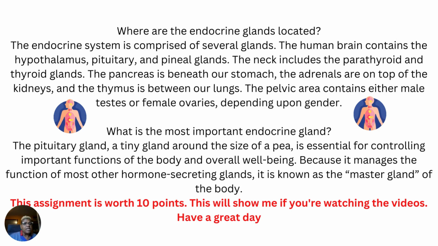What is the most important endocrine gland? Remember, I reviewed this previously. The pituitary gland. The pituitary gland is a tiny gland around the size of a pea. It is essential for controlling important functions of the body and overall well-being. Because it manages the function of most other hormone-secreting glands, it is known as the master gland of the body.